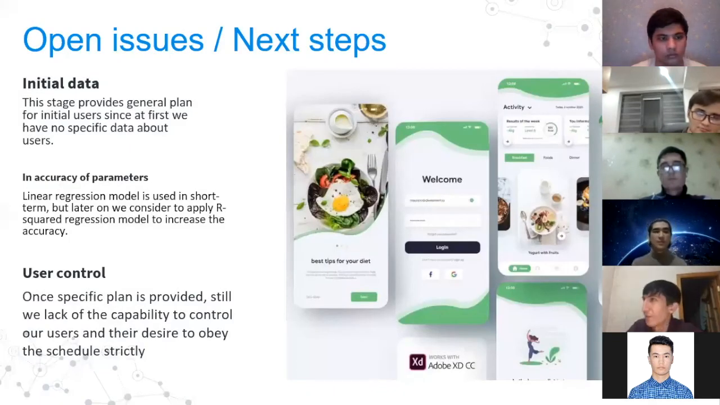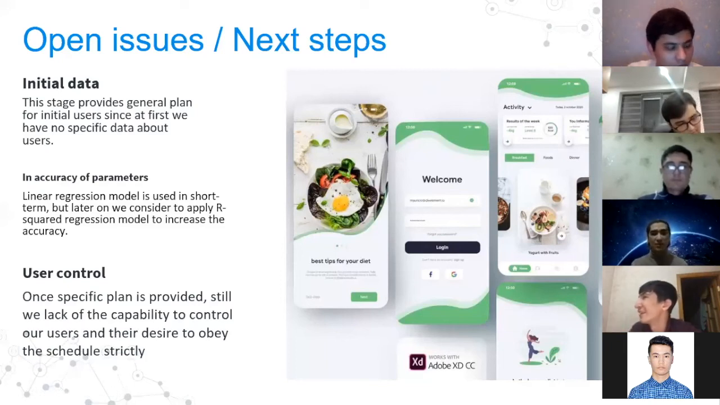First of all, in the initial step of our project, our collected data is unlikely to give the highest accurate results. The vital thing is gathering the information about the user's daily food intake and their exercise. If I tell you about inaccuracy of parameters, we are going to use a linear regression model for a short time. However, we consider applying a squared regression model to boost our app's accuracy after some time.